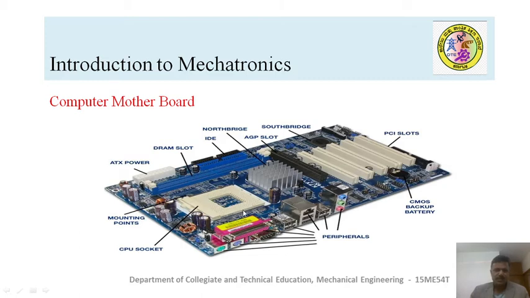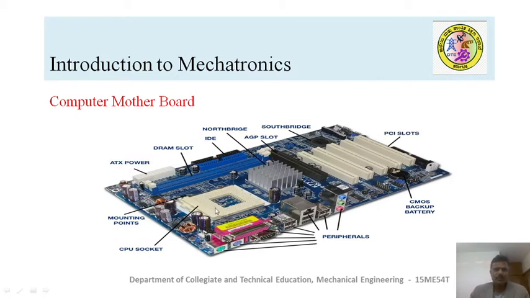You can see this is the area where the microprocessor is fixed, and you can see different capacitors, resistors, and ROM, read-only memory, and a RAM slot, where random access memory is going to be held. RAM stands for random access memory. And you can see a provision has been made to fix interface cards. There are 4 to 5 slots where interface cards are fixed.